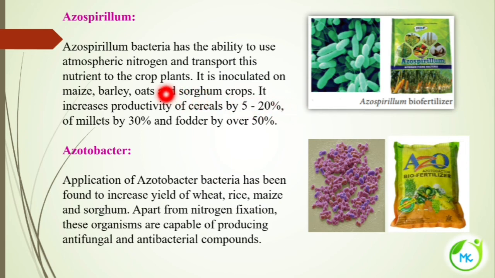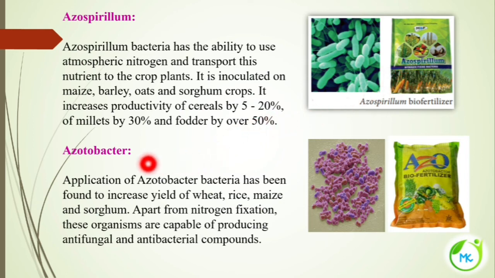When this azospirillum biofertilizer is used, crop productivity is increased by 5 to 20% in cereals, 30% in millets, and by over 50% in fodder. So the yield is increased by using this azospirillum bacteria as biofertilizer.